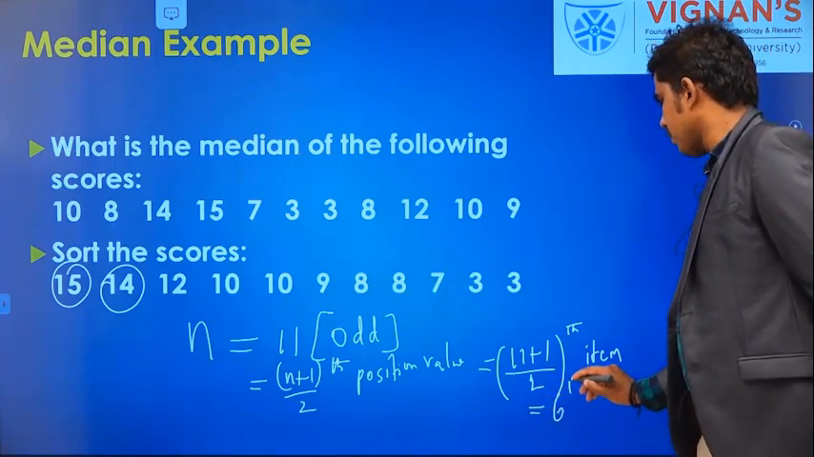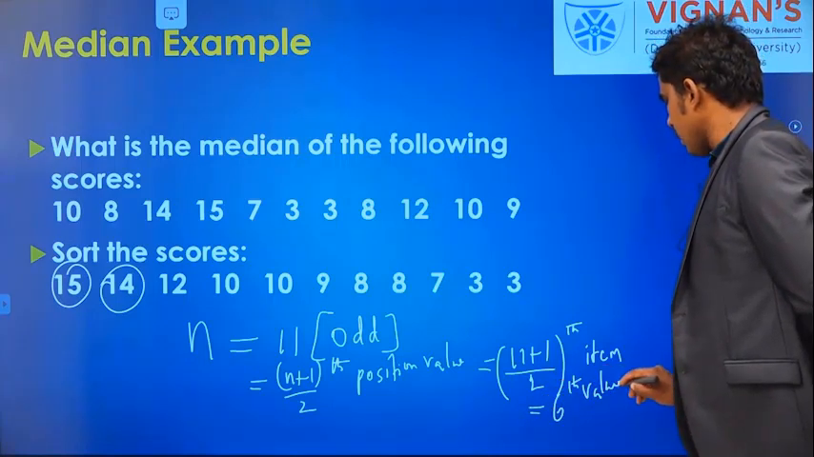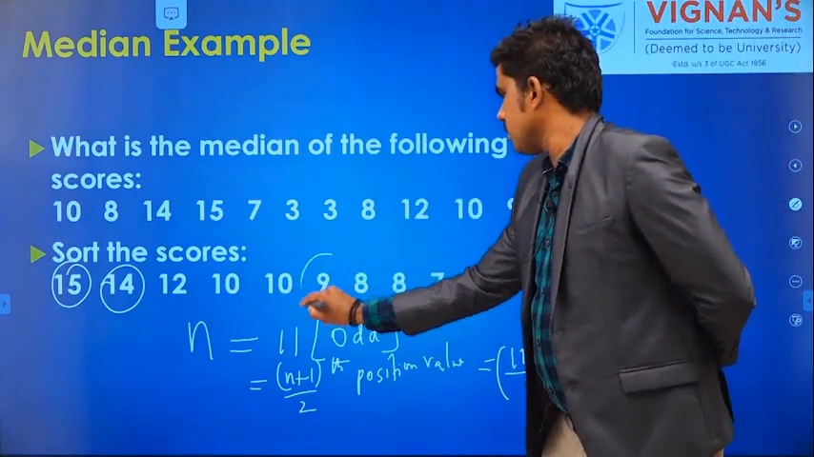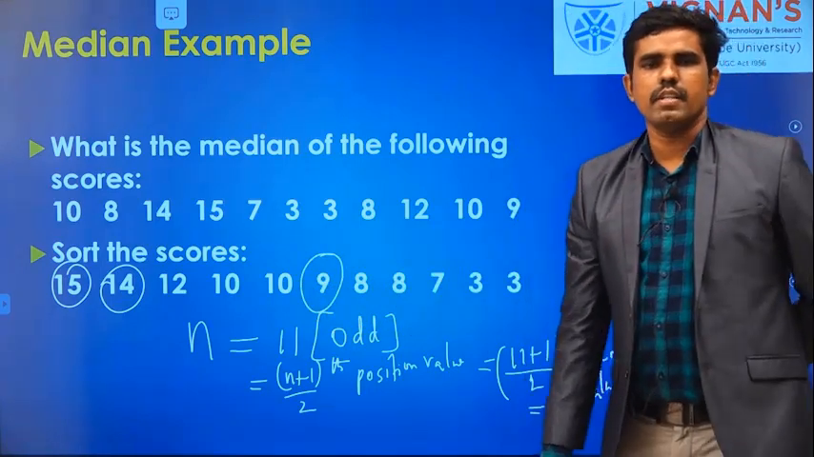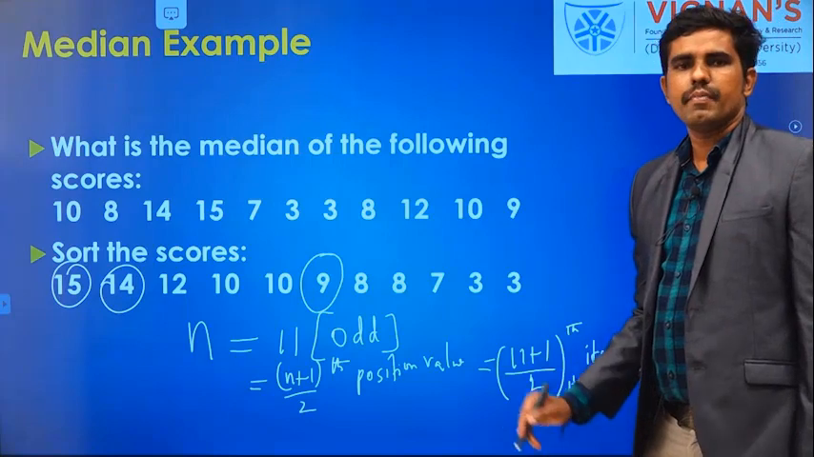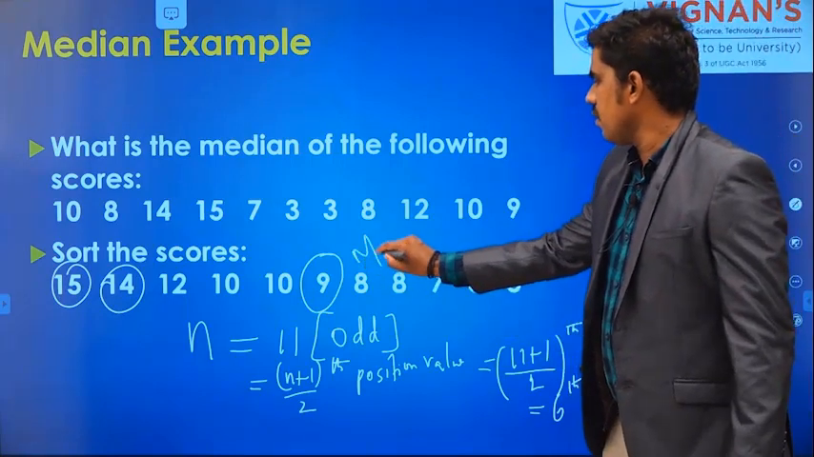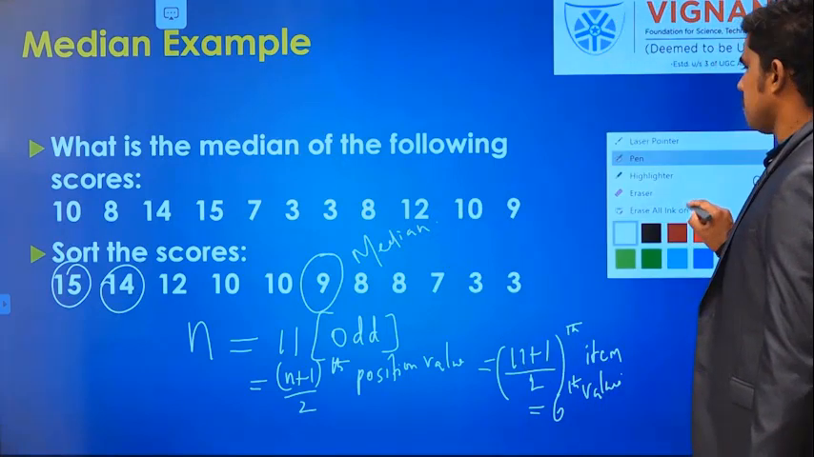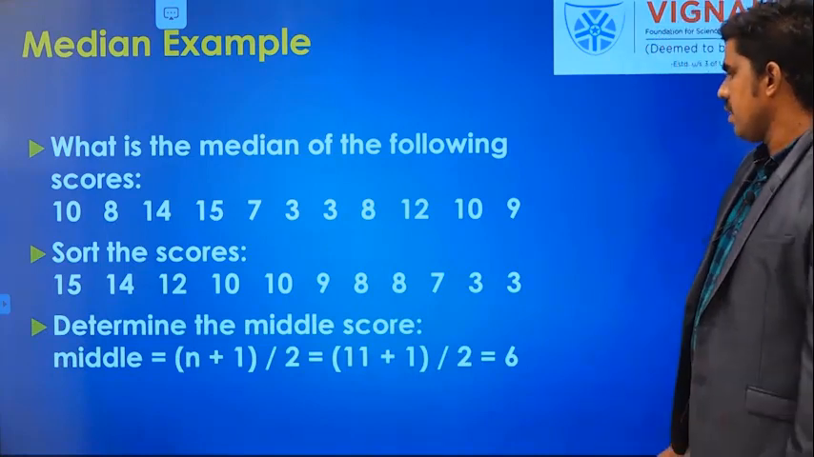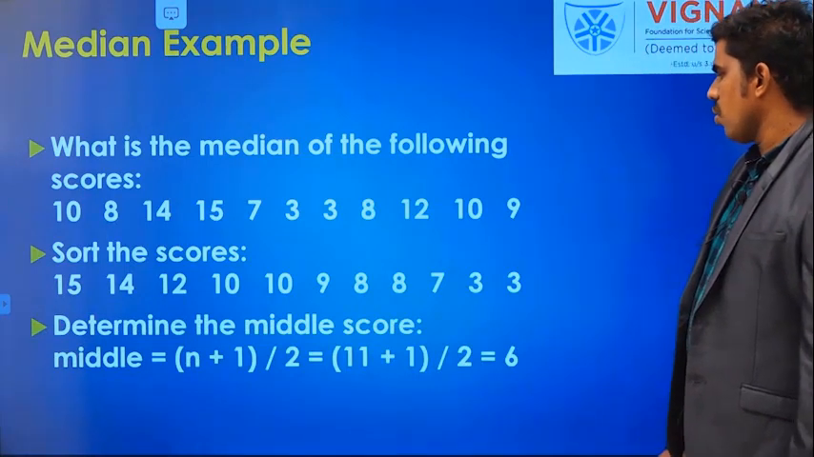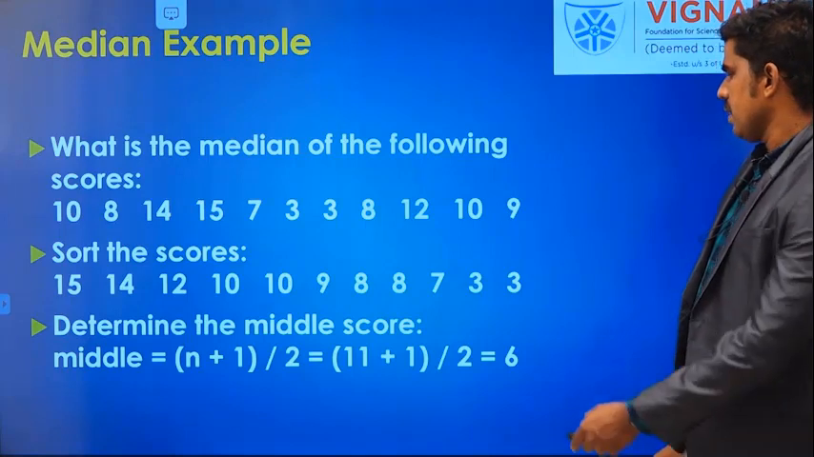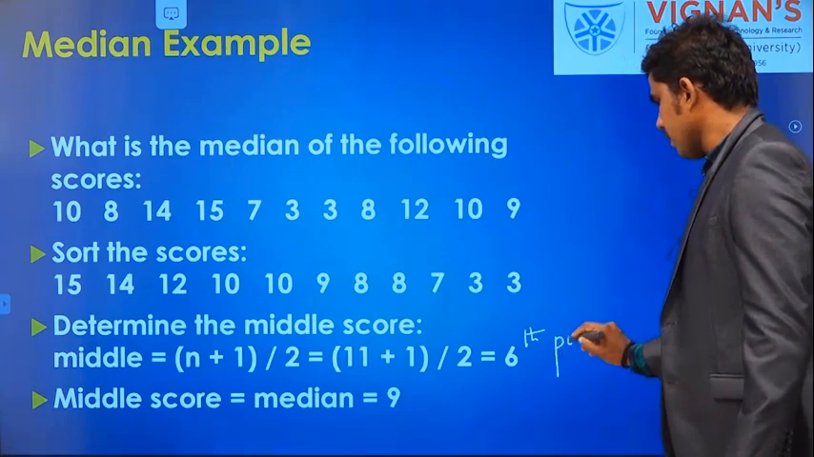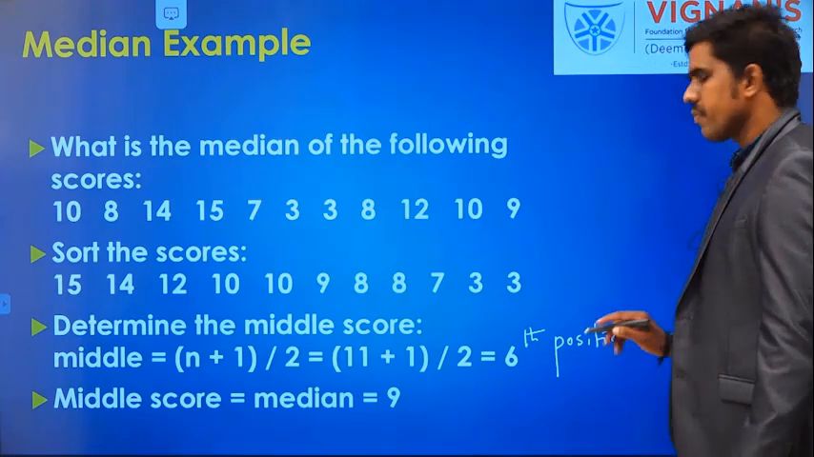So 6th value, right. What is the 6th value in this given data? 3, this one is the median value for this given data. So in this way you have to find it. 9 is the median value for this given data. Now you can look at this, I have written: determine the middle score, n plus 1 by 2, 6. So 6th position, okay.